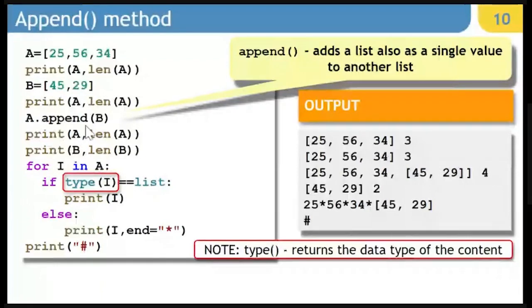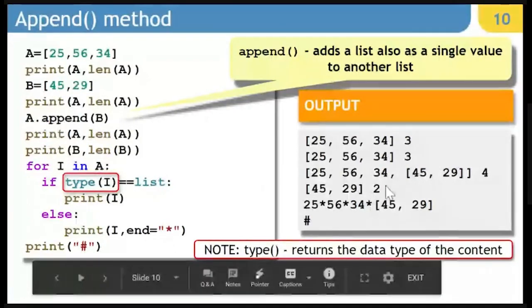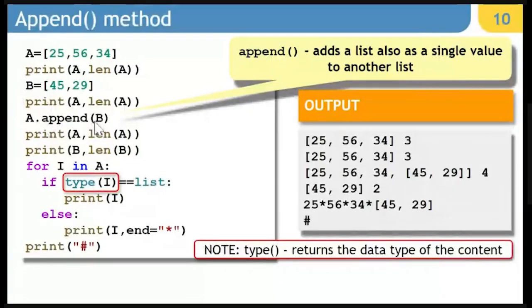So A dot append, when we do, just notice when I am adding a list with another list, what is going to happen? The second list which is getting appended in the previous list, it will be appended as a single value. Single value means this is one value. 45, 29 will be counted as one value. And that is why the length of this particular list is going to be 4 and not 5.